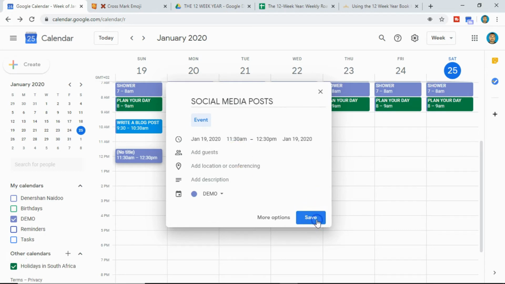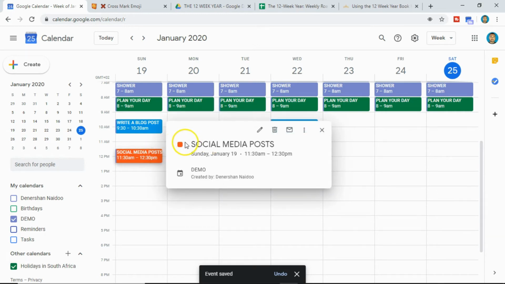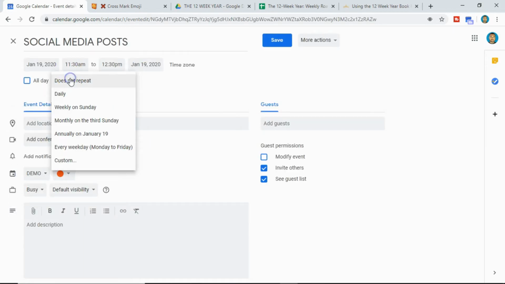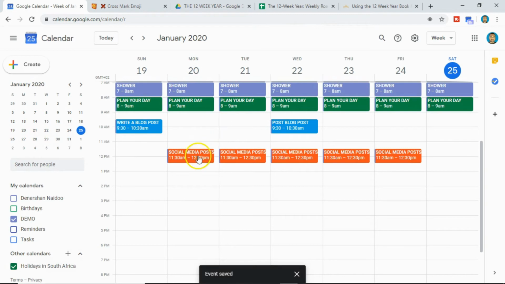Let's click on save. Let's right click. Let's pick orange. And let's say you do that Monday to Friday. Let's say you have weekends off. So click here, edit. Let's say every weekday, Monday to Friday. Click on save. So your social media posts happen Monday to Friday.